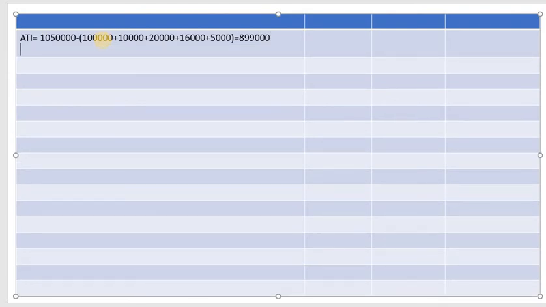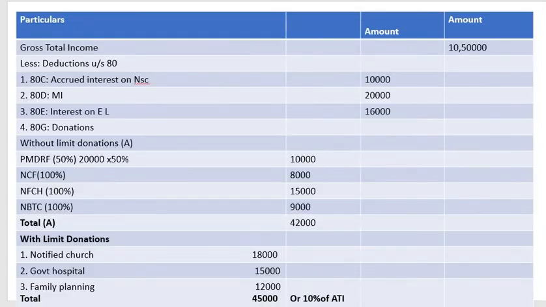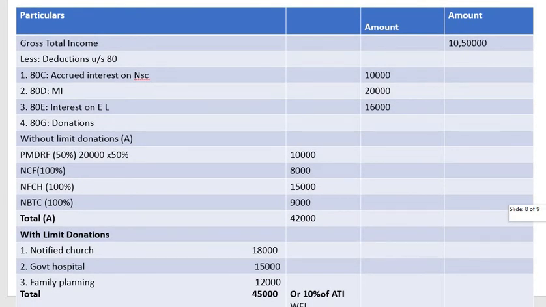So 8,99,000 into 10%. So you have to take only 10%. So that is 89,900. So whichever is less, 45,000 or, so it's clearly given 10% of adjusted total income or 45,000, whichever is less. So that is important.